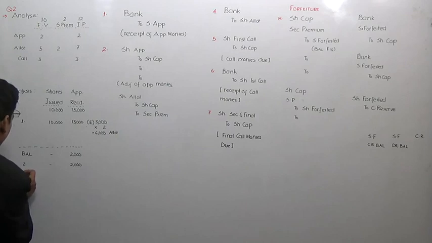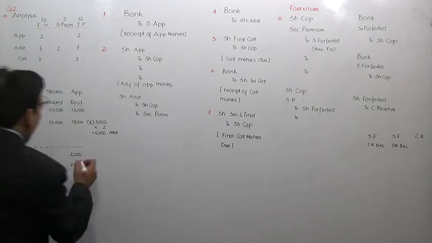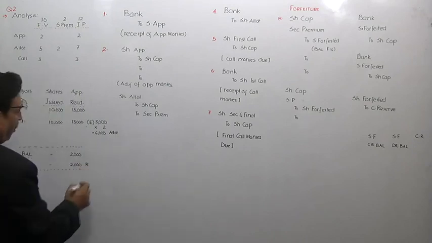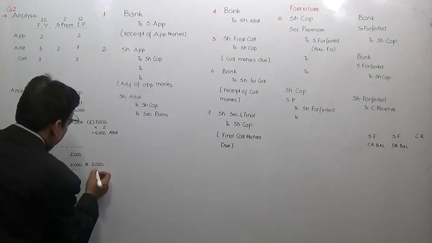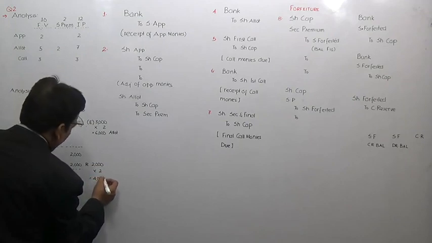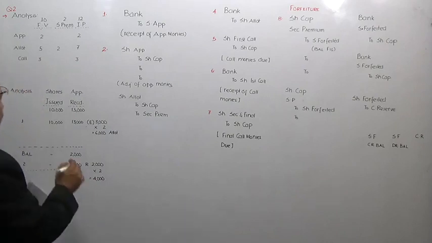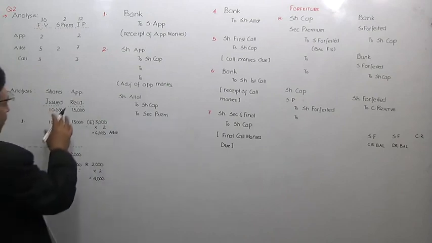Their shares were rejected. So what you are going to write now, first of all you write R, it means rejected. Now you take the difference, 2,000, and of course you are going to multiply it with application money. That happens to be 2. So 4,000 will have to be refunded. Is it clear to you? This is how you are going to prepare this particular chart, and you must acquire proficiency in it. Is it clear to you?